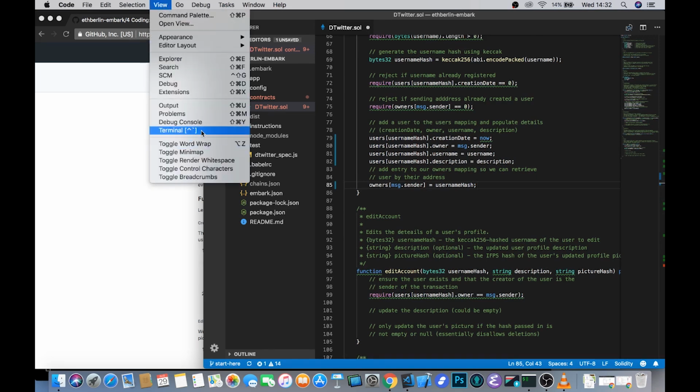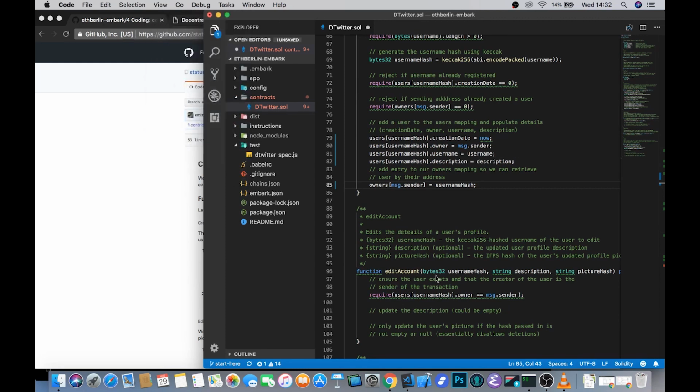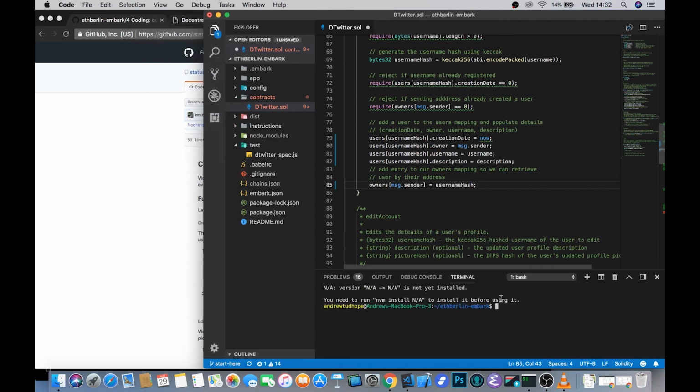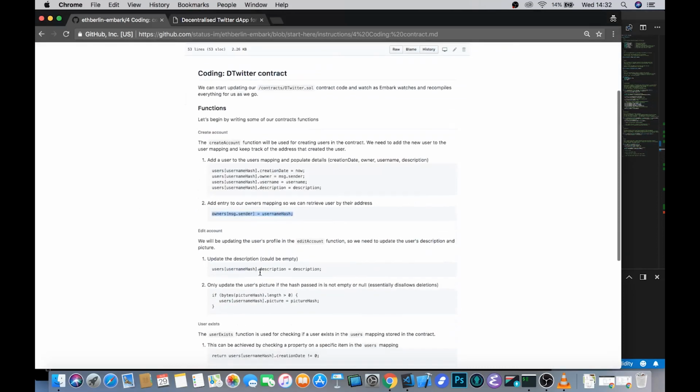One of the other things that I really like about VS Code, by the way, is that it has this integrated terminal, which is just pretty cool. And I'm just going to make sure that it's using the correct version of node before we continue.